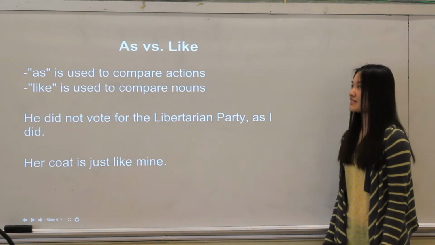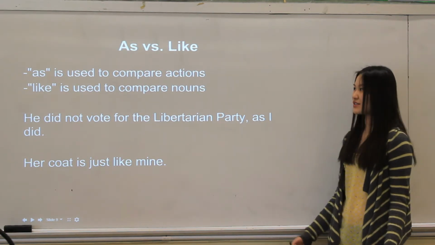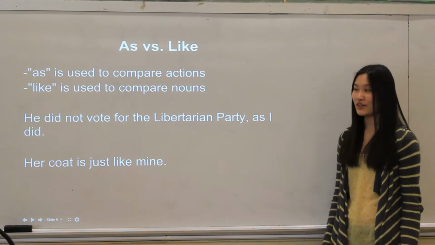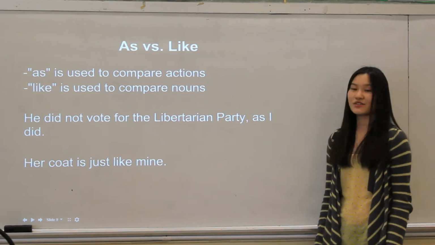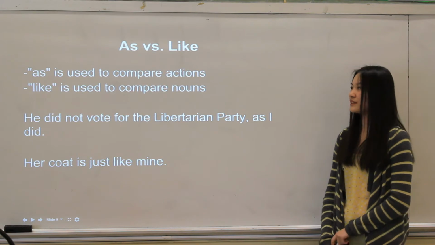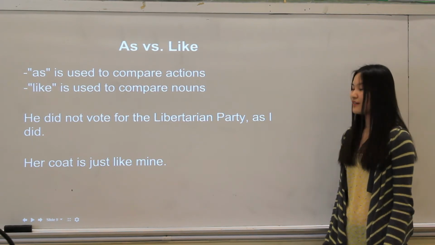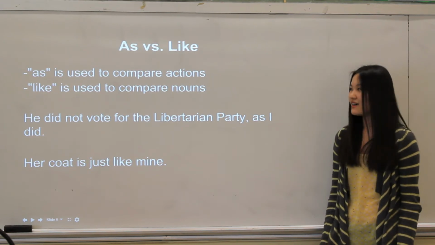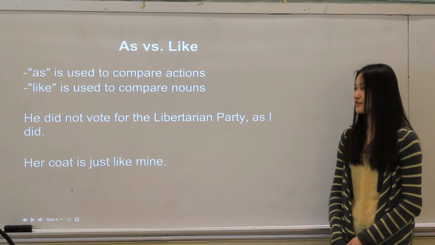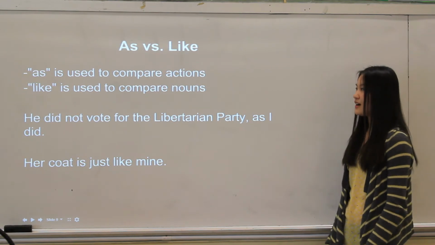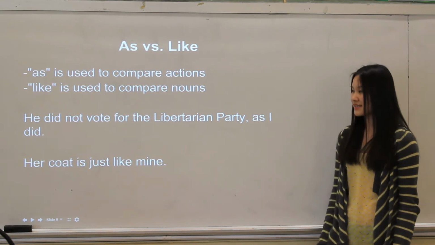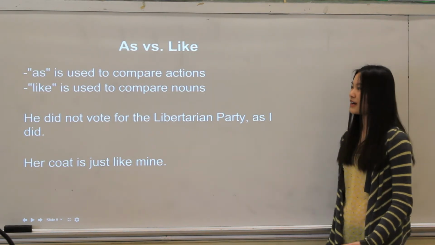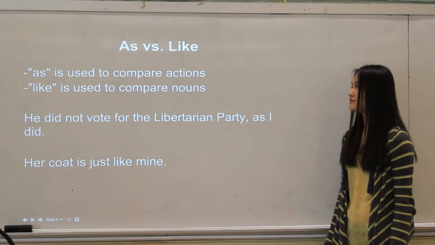Now, the second thing to pay attention to is the word as versus like. So many students think that those two words are interchangeable when they actually aren't. The difference is the word as is used to compare actions, whereas the word like is used to compare nouns. For example, he did not vote for the Libertarian Party as I did. The word as is being used because we're comparing the action, which is vote. Whereas in sentence 2, her coat is just like mine. We use the word like because we're comparing the object, which is the coat.